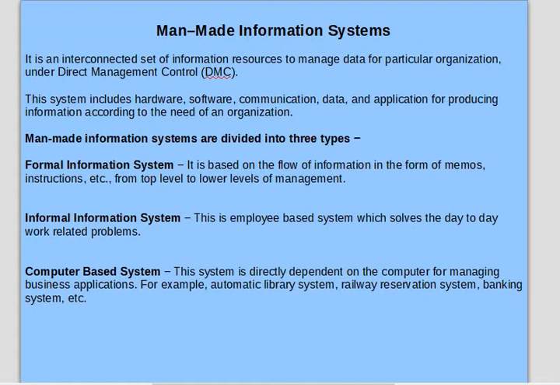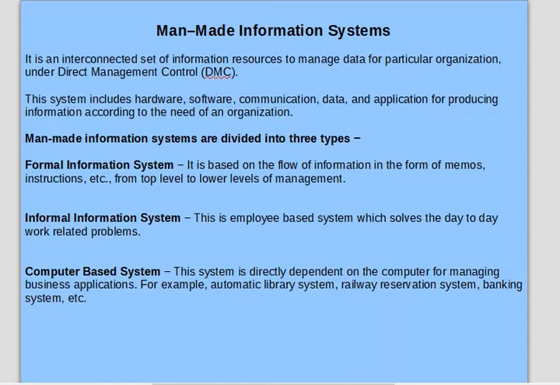So this system includes hardware, software, communication, data, and applications for producing information according to the needs of an organization. So a man-made information system is any system in which the complete organization is involved, and by keeping the organization's objective in mind, the different subsystems of the whole system work. It includes hardware, software, everything which is working to achieve that objective. They are divided into three types: formal information system, informal, and computer based.